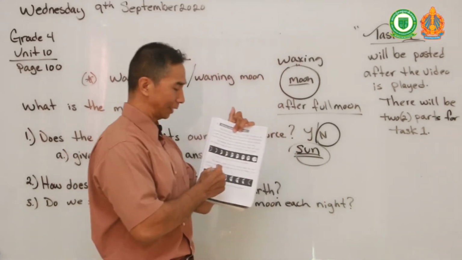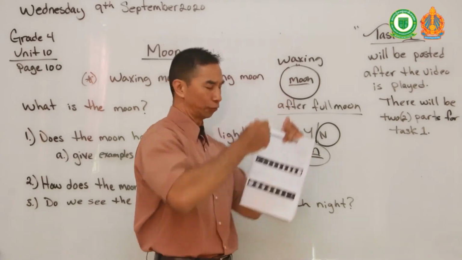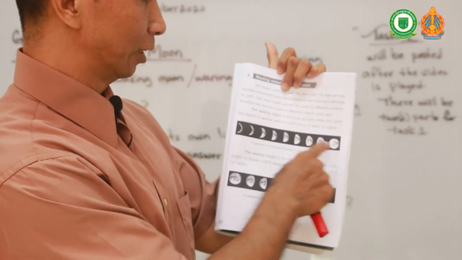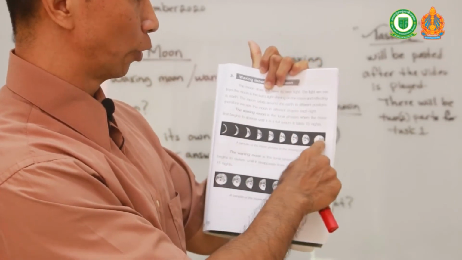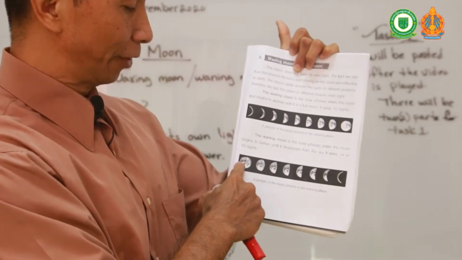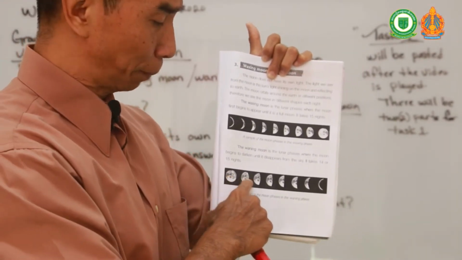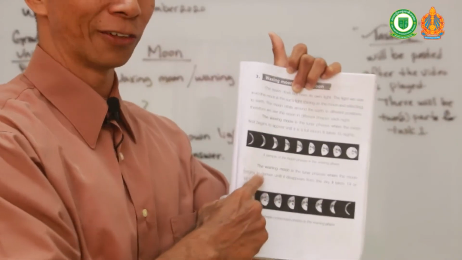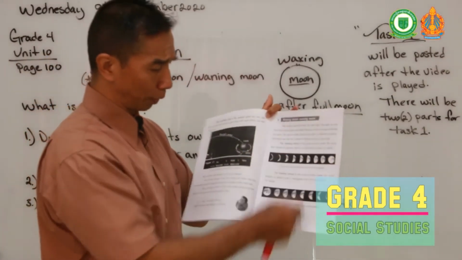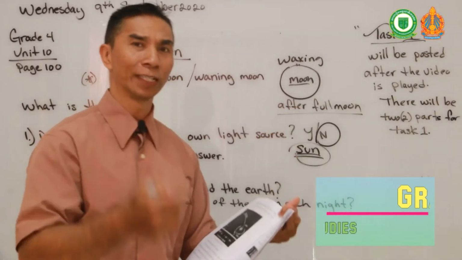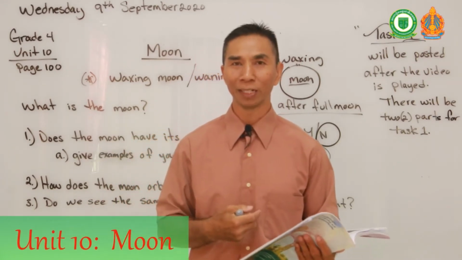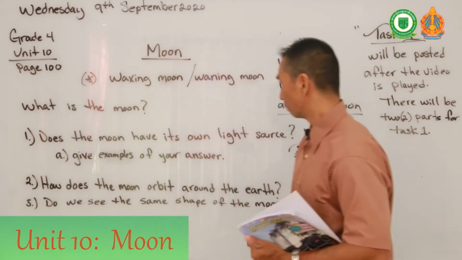So as we understand here, after the full moon makes its full rotation, you see this? After the full moon makes its full rotation, starting from the crest all the way to the full moon again, that is called the waxing moon. But in the waning moon, after the full moon, when the moon starts to disappear again, that is called the waning moon. Okay, you got that? This is only one page of reading on page 100. I want you to read it, reread it, until you understand it. Then you can also explain it to me, so that I know you understand it.